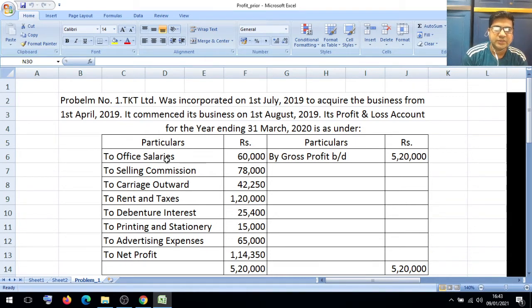Debit side: office salaries 60,000, selling commission 78,000, carriage outward 42,250, rent and taxes 1,20,000, debenture interest 25,400, printing and stationery 15,000, advertising expenses 65,000, net profit 1,14,350. Credit side: gross profit brought down 5,20,000. Total of both sides 5,20,000.